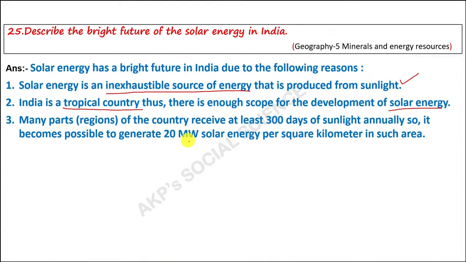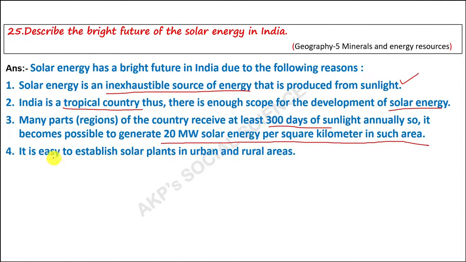Many parts of the country receive at least 300 days of sunlight annually. So it becomes possible to generate 20 megawatt of solar energy per square kilometer of area. Next, it is easy to establish solar plants in urban as well as rural areas.